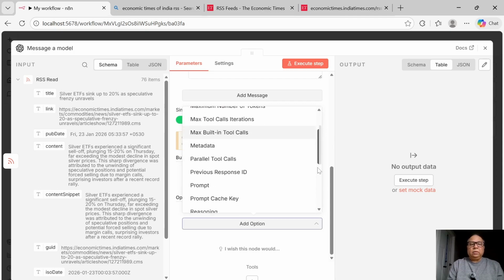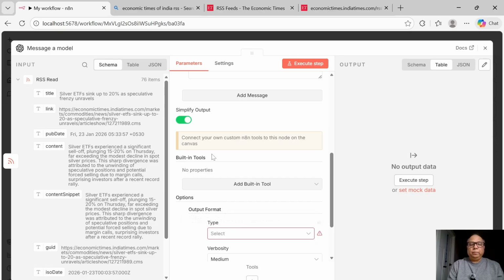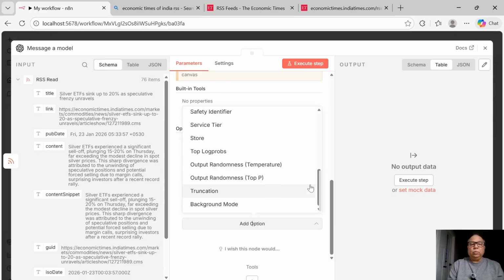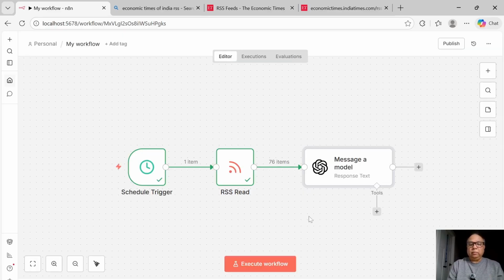All right, so what is the output format? I'm going to choose the output format as a JSON object, and I would also like this to be very strict. I only want things which are really related to US. Okay, let's get these.